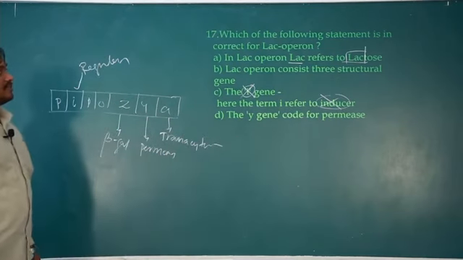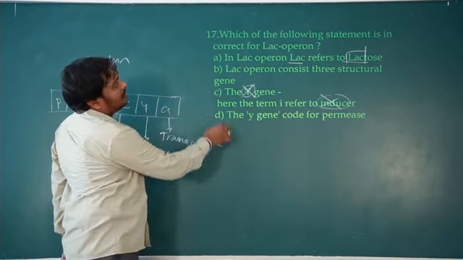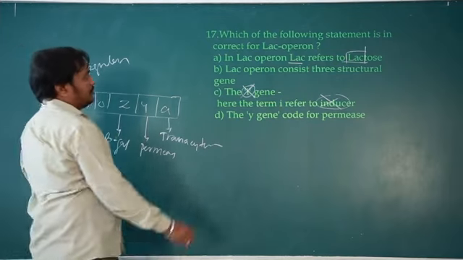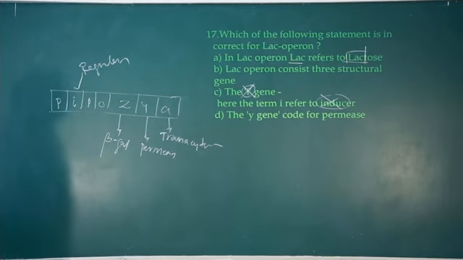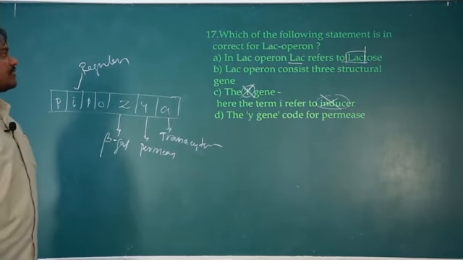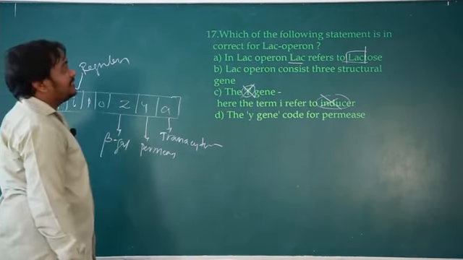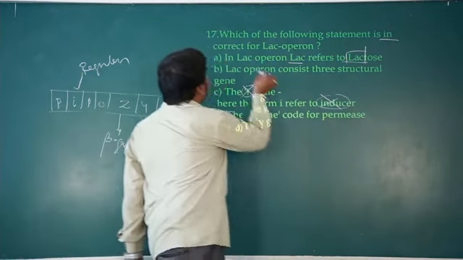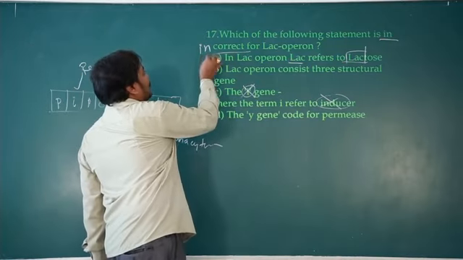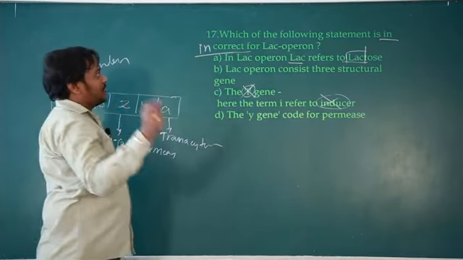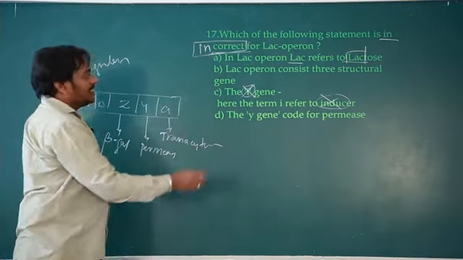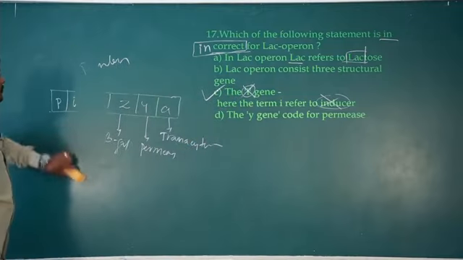So by considering this, which of the following statements is incorrect for the lac operon? In the lac operon, lac refers to lactose, correct. The lac operon consists of 3 structural genes, correct. The I gene, here the term refers to inducer. Sorry, it should be read as incorrect. It should be read as incorrect, so if the two are in one place it is easy to read. So when there are such questions, you should be careful whether they are asking for correct or incorrect. So the incorrect one is this.